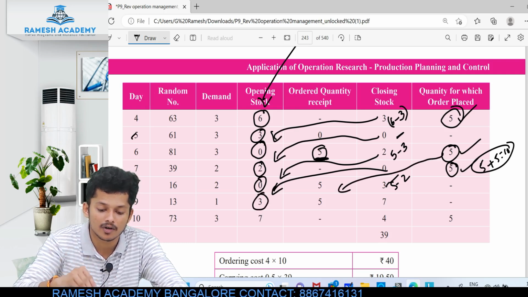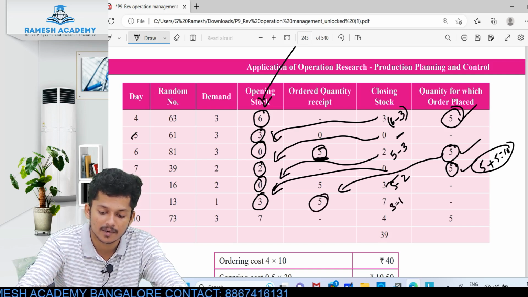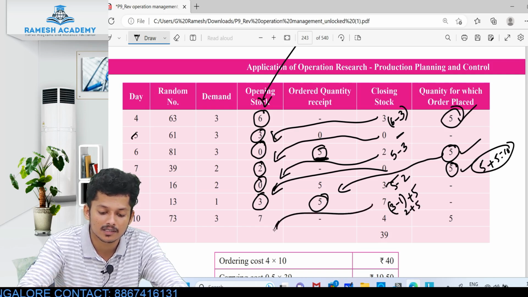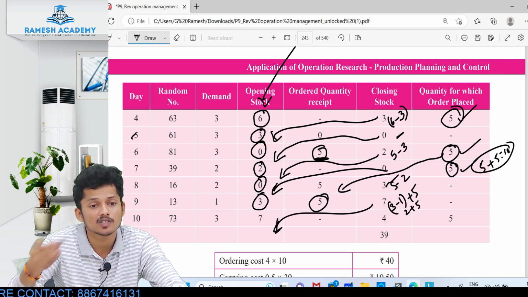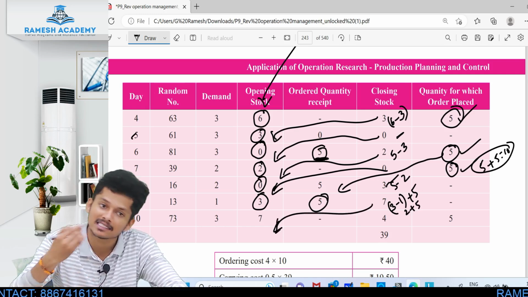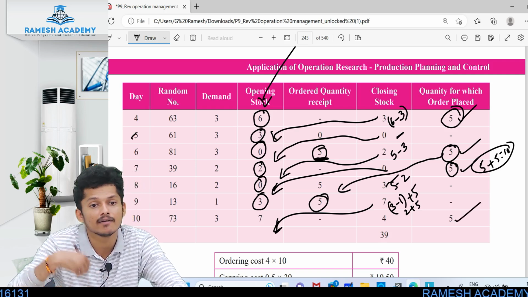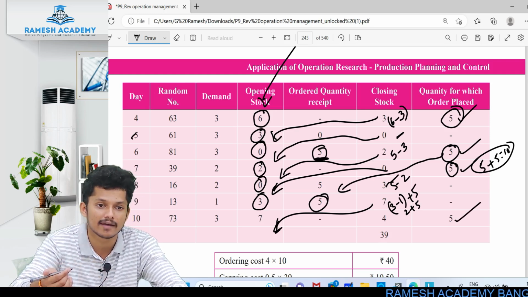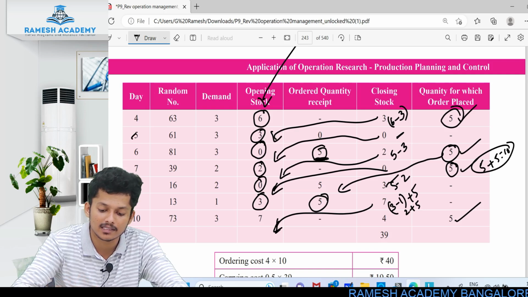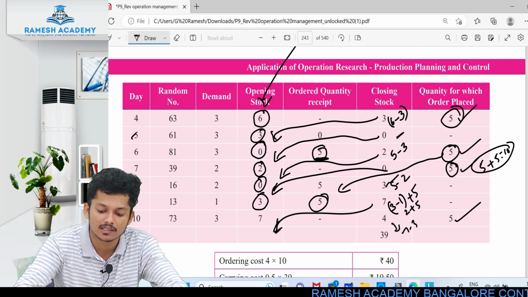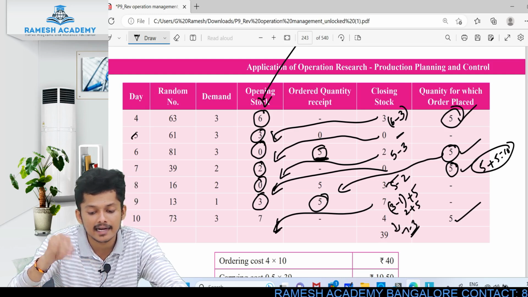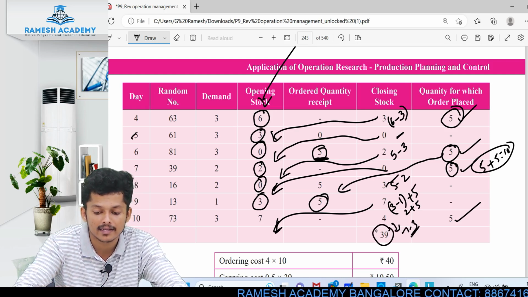Next, 3. Now what we ordered is 5. 3 plus 5 is 8. We need not order anything. So how has this come? 3 minus 1, 2, plus 5. 2 plus 5 is 7. Now see, 7 comes here. Is there any order which is on the way? No. And this 7 is less than 8 definitely. So that's why we have to order another 5 books, and these 5 books will be delivered after 2 days. But they have given only 10 days to consider here. 7 minus 3 is 4. Then for the entire 10 days, what is the closing stock if you add them up? 39.